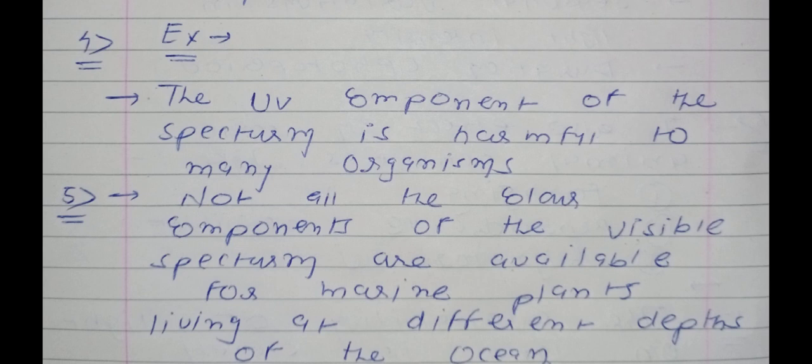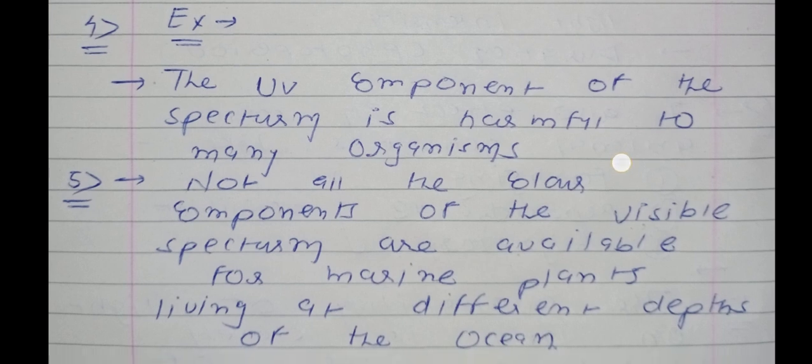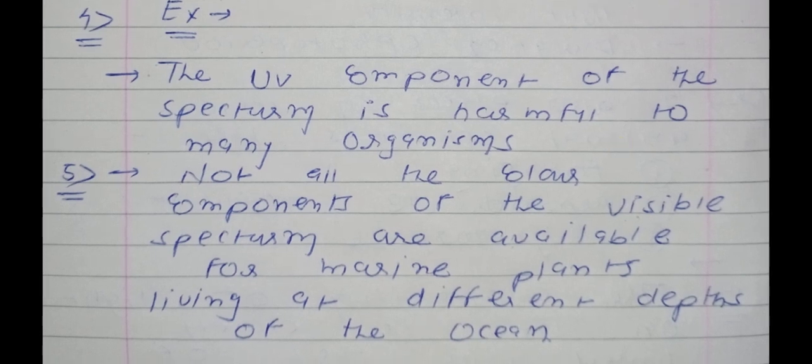Point number 5, not all the color components of the visible spectrum are available for the marine plants living at different depths of the ocean. So it is true that if the depth is different, then the visible spectrum will also be different. That's why we have different types of algae, like red algae, blue algae as well as brown algae, because of the different visible color spectrum. So this page is also completed.